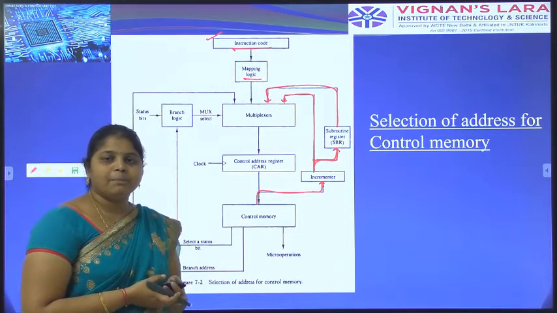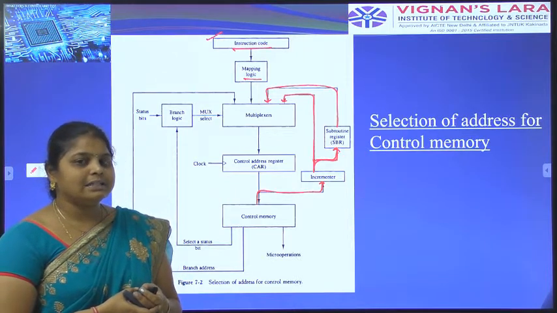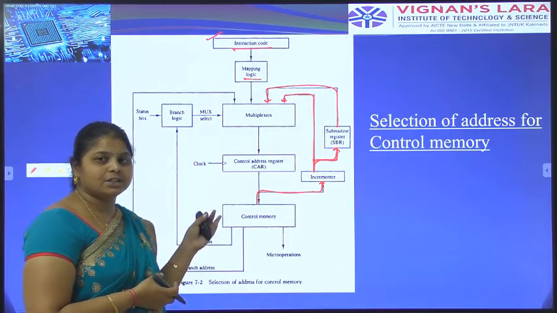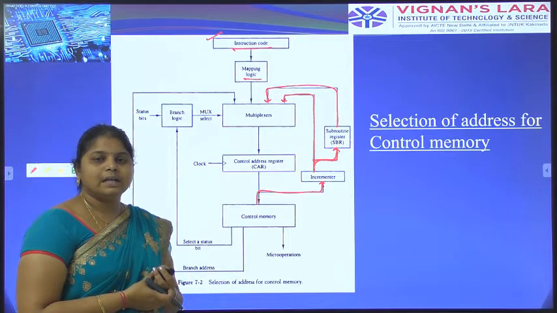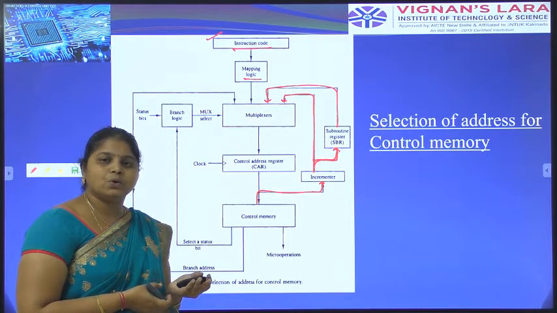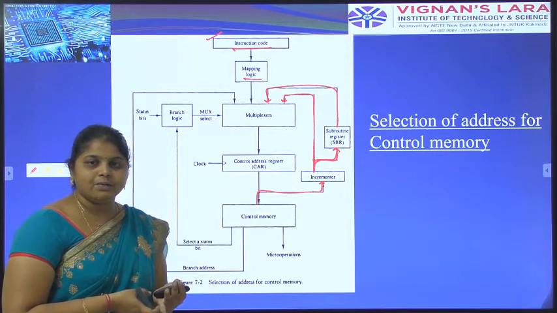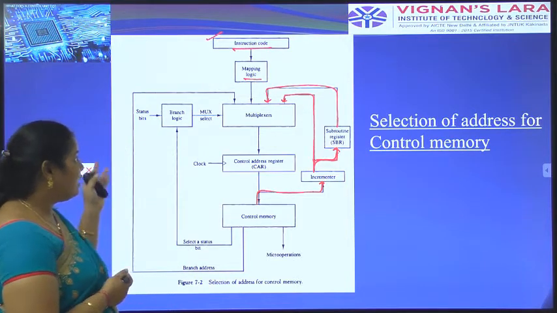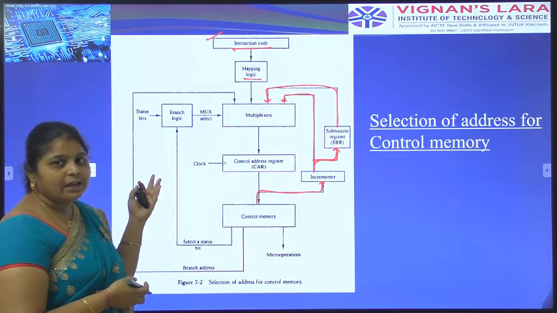In the previous topic, microprogrammed control, we have the next instruction, that is known as the micro sequencer. We have to find out that next instruction, so we use address sequencing. The next address, or micro instruction address, is also called the sequencer. We have to find out that sequencer and use this address sequencing. Here, from the instruction code, whatever the instruction may be, we have to start from the instruction code.